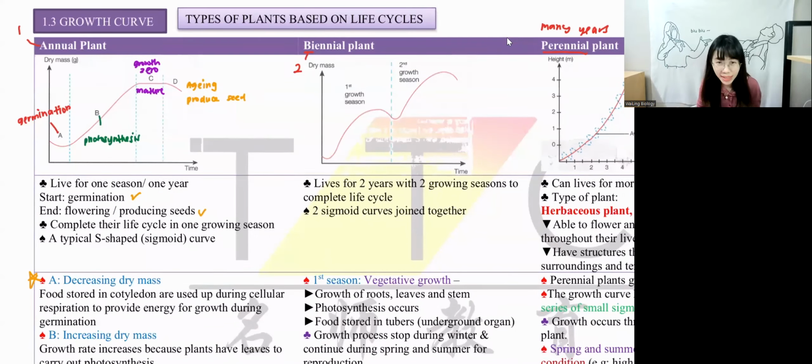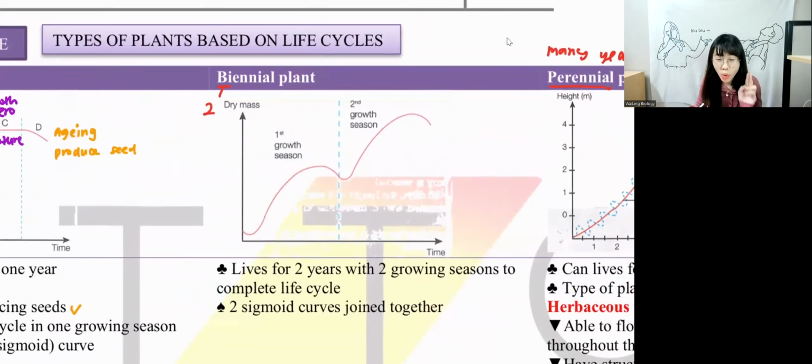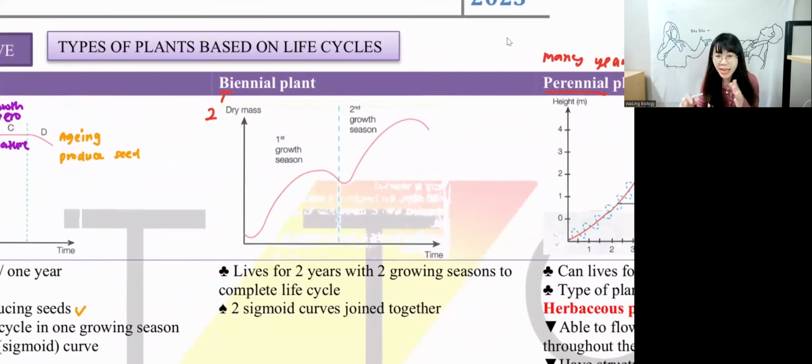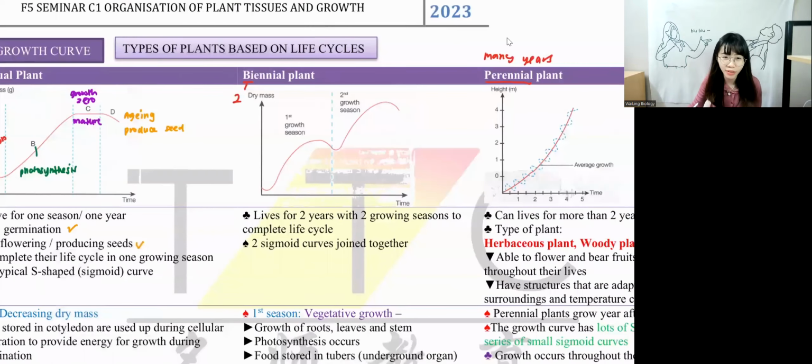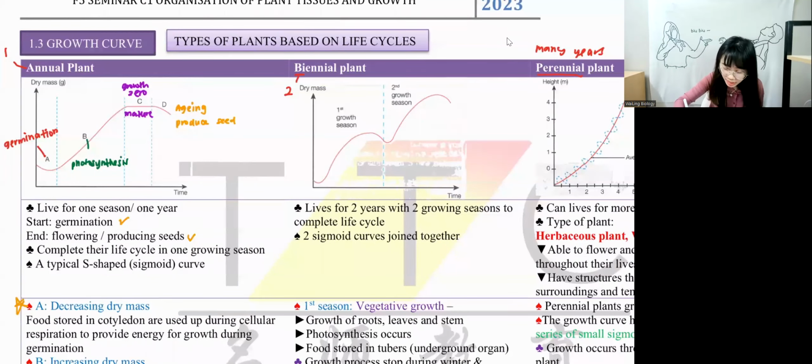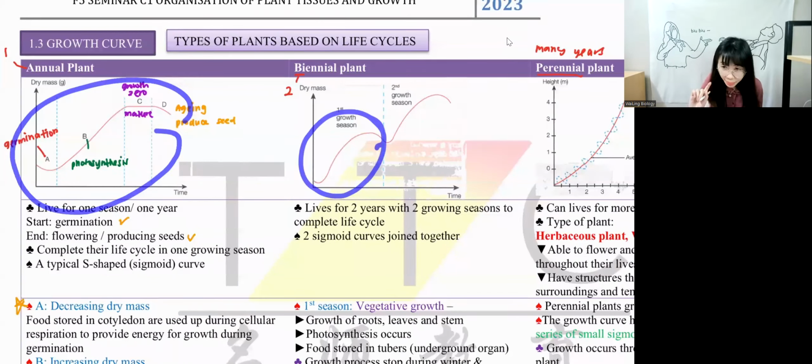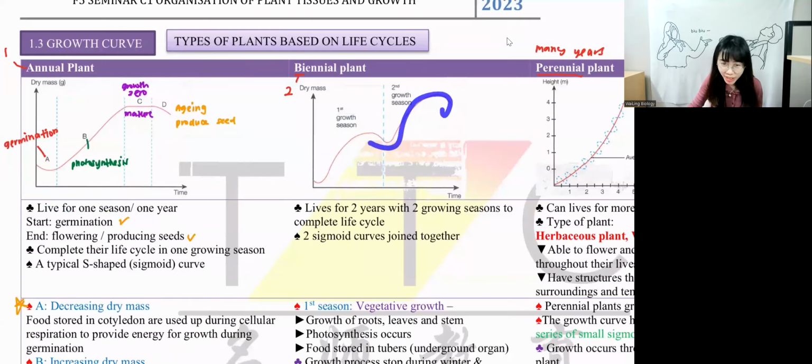For biennial plants, bi means 2. We have 2 different seasons over here. Either they can live for 2 seasons or 2 years. We have 2 sigmoid growth curves, meaning this and this are the same, but they can continue over here.